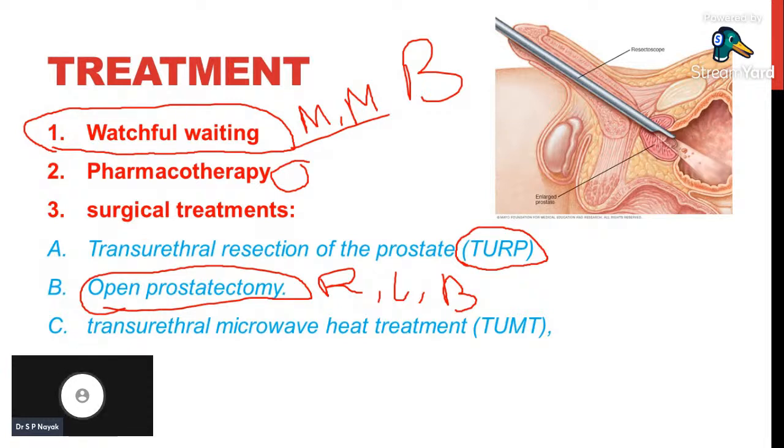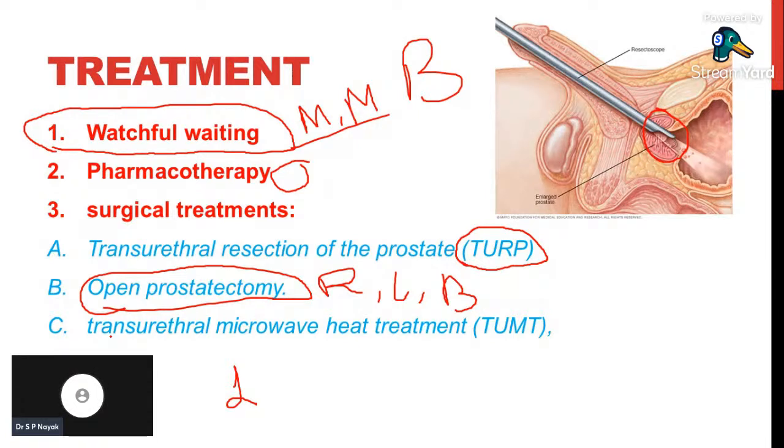And the third strategy is the novel or new strategy, transurethral microwave heat treatment. It is a type of laser treatment. Here microwaves are sent through the urethra and heat is generated on the prostate gland, and through that the excess prostate tissue is evaporated.